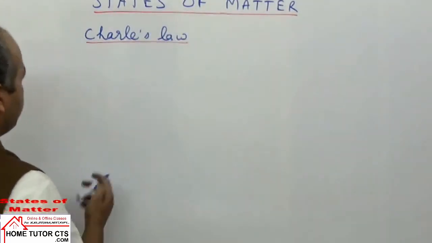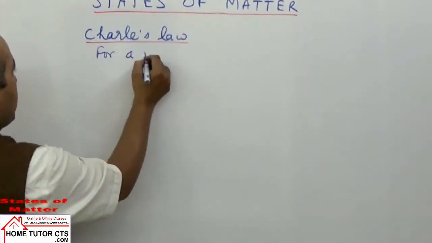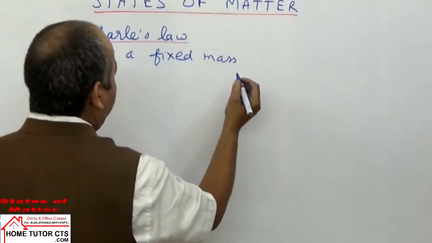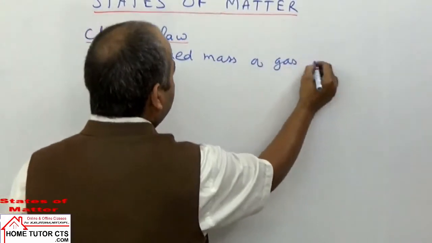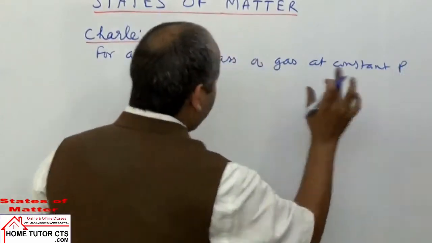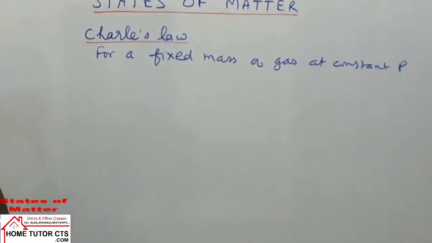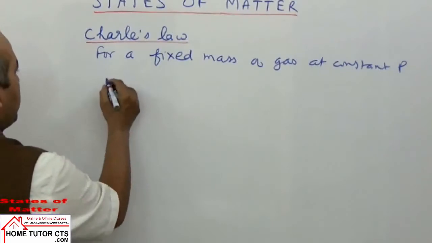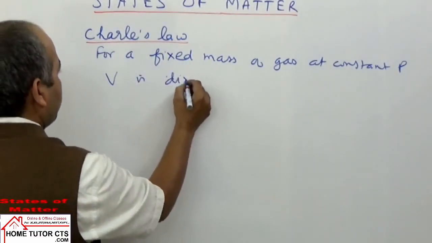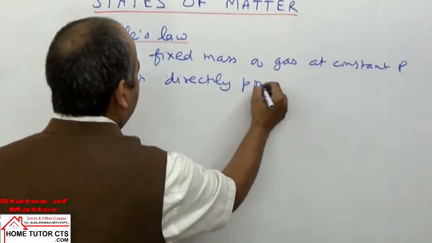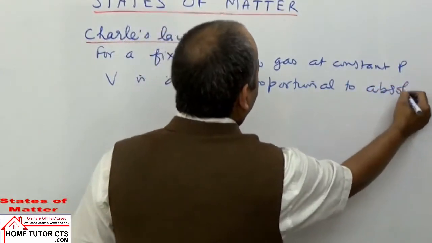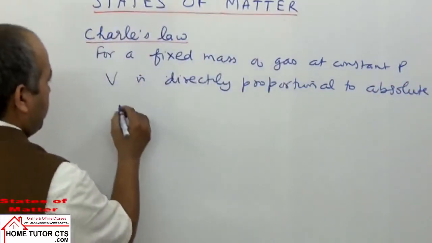It states that for a fixed mass of gas at constant pressure, P is constant, the volume is directly proportional to absolute temperature.